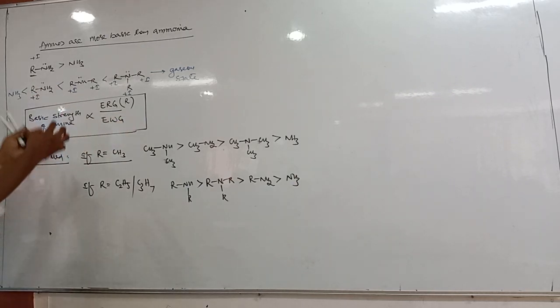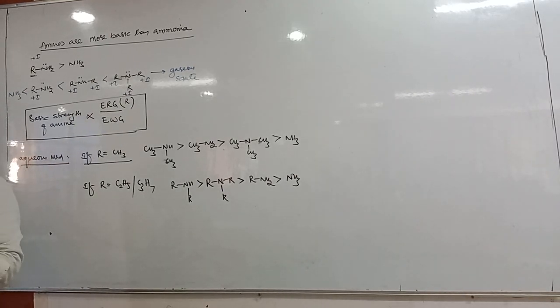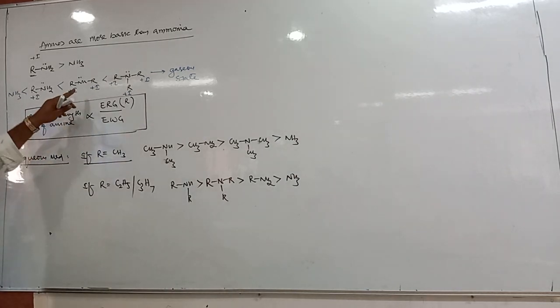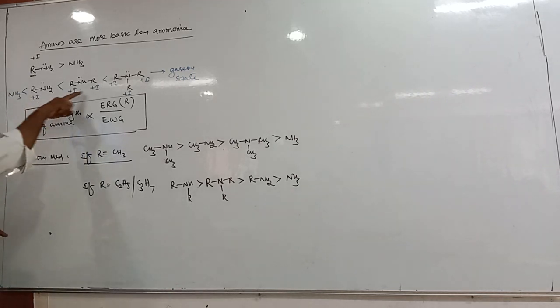When these gas molecules are far away from each other, they are not affected by steric hindrance, and they are not affected by hydration. That means hydration and steric effect are not present in the gaseous state. Therefore, in the gaseous state we need to take only electron releasing groups. As the number of electron releasing groups increases, basic strength increases.